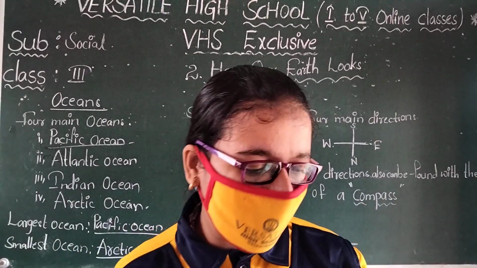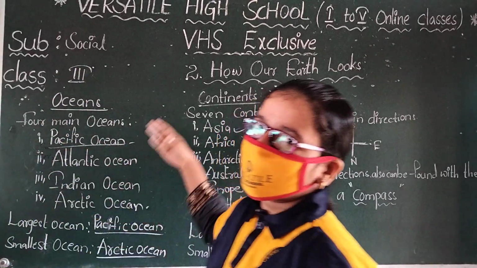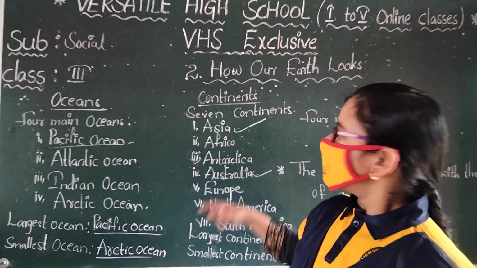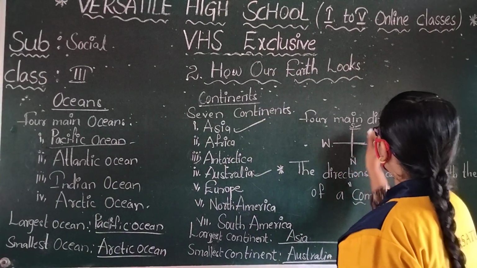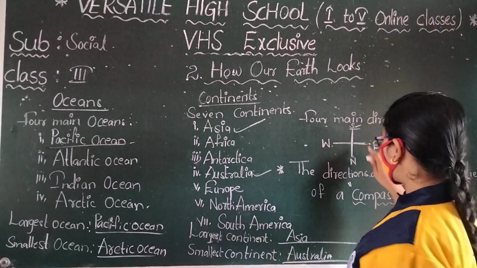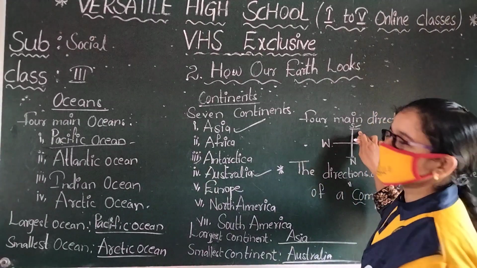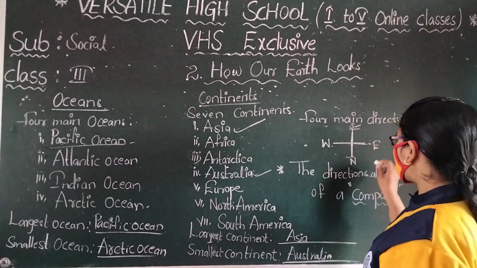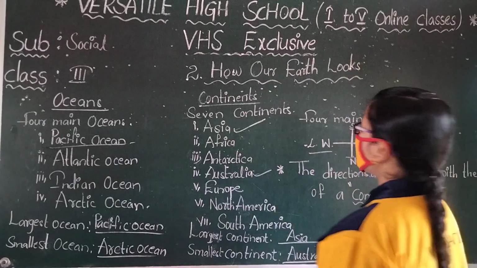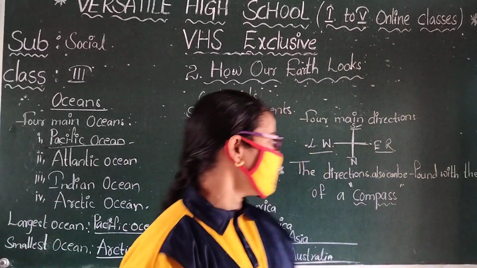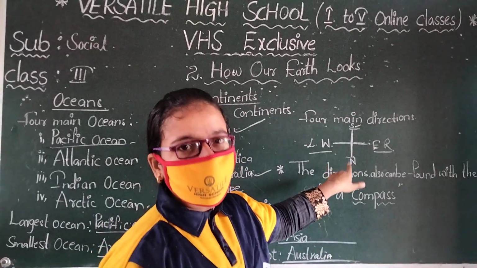When we hang a map on the wall, the upside is south and the bottom is north. The right side is east and the left side is west. These are the 4 directions.